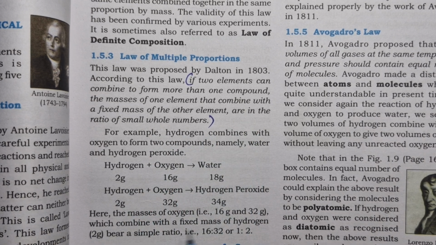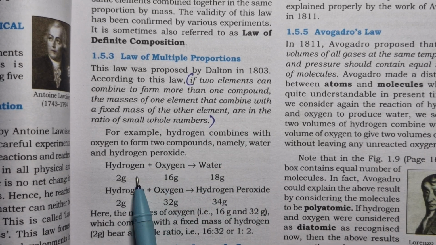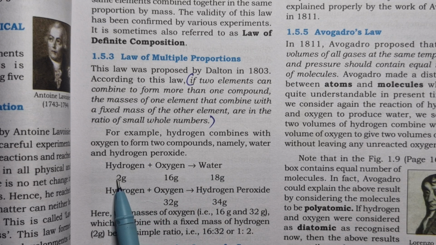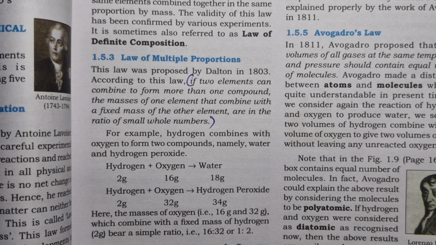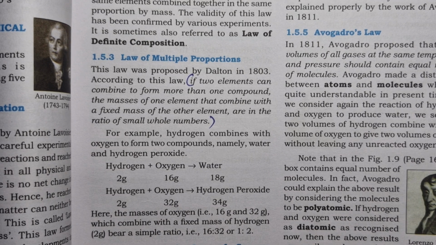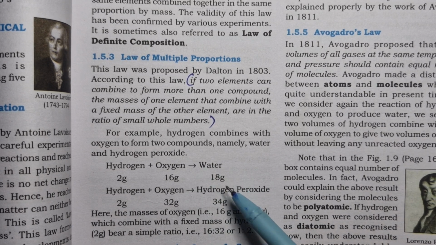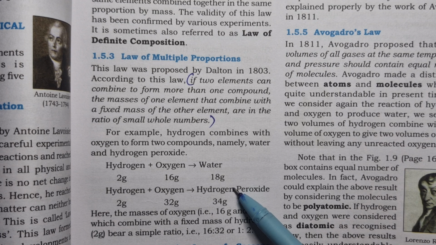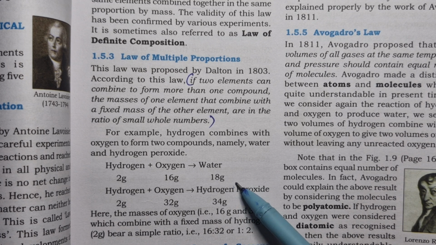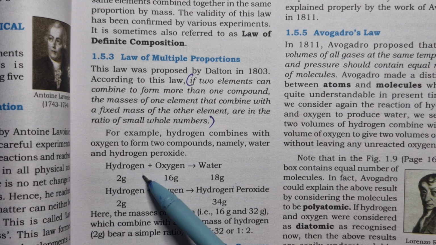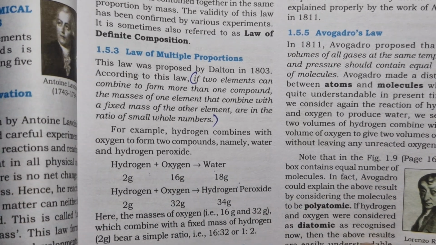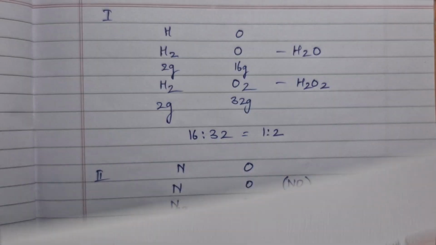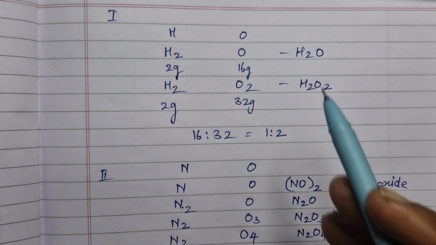Your book mentions here about water. First is water formed between hydrogen and oxygen. And the second compound formed between hydrogen and oxygen is hydrogen peroxide. Both water and hydrogen peroxide contain hydrogen and oxygen, but which is fixed? Hydrogen is fixed. So how will you understand this? I will just write and show you. Just observe.